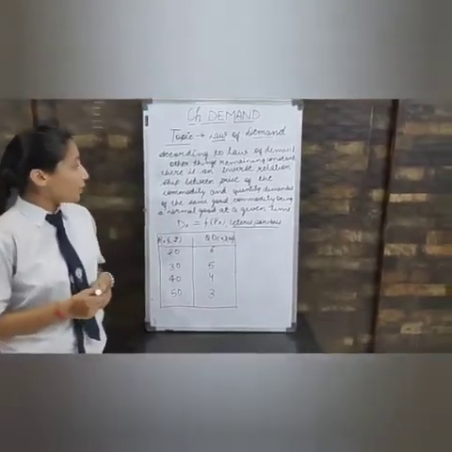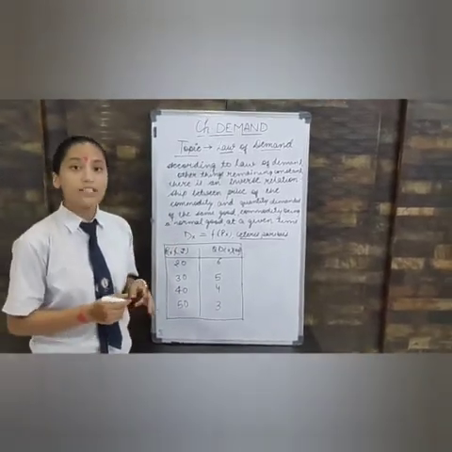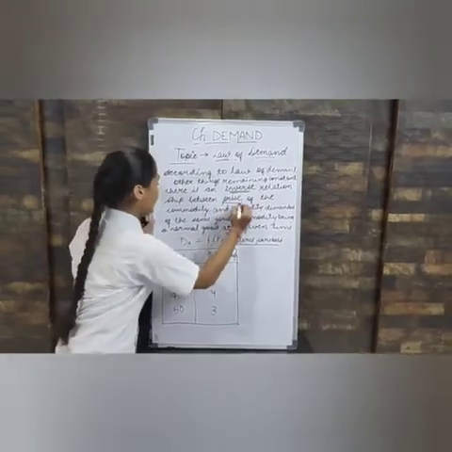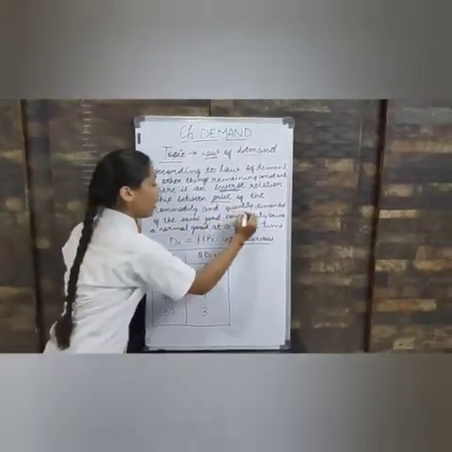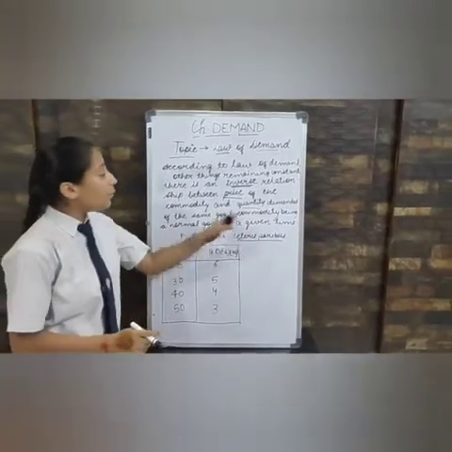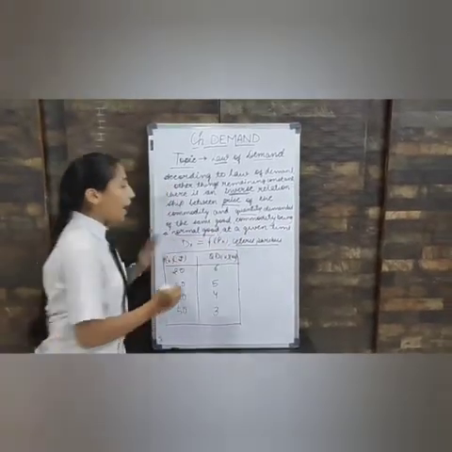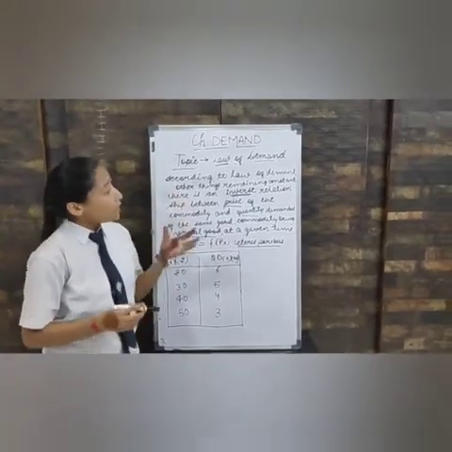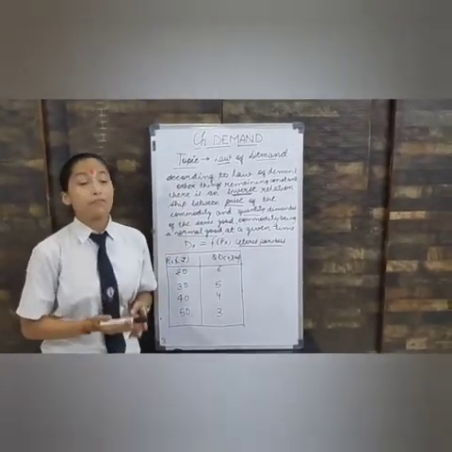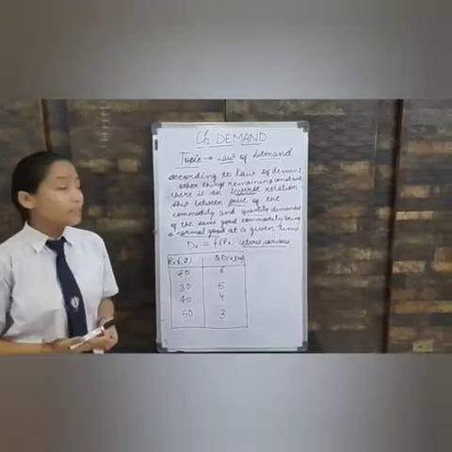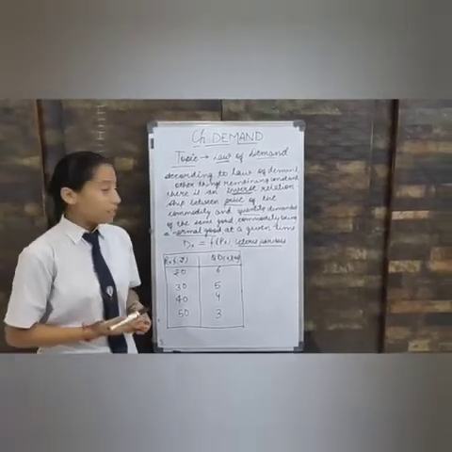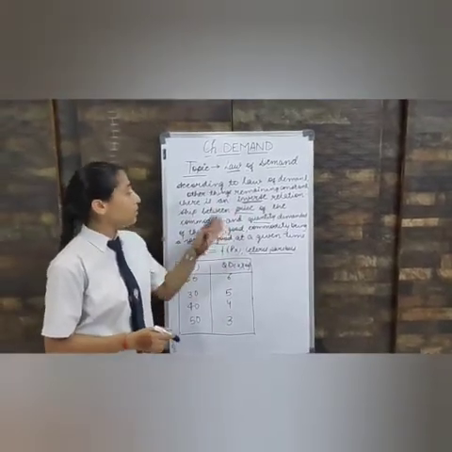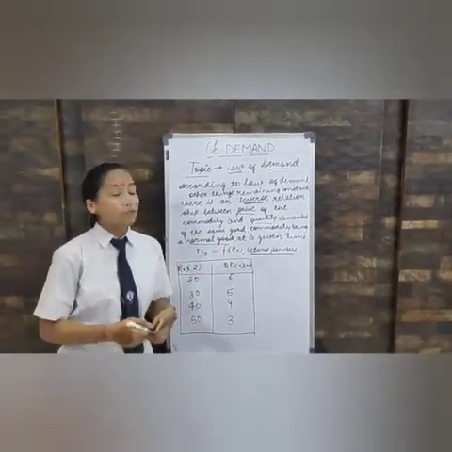According to Law of Demand, if other things remaining constant or ceteris paribus, there is an inverse relationship between price of the commodity and quantity demanded of the same good, and the commodity being a normal good at a given time. So what the definition says is that if all the other things remaining constant, means if the income of the consumer remains constant, if related goods remain constant, and all these things remain constant, then there is an inverse relationship between price and quantity demanded of the same good.